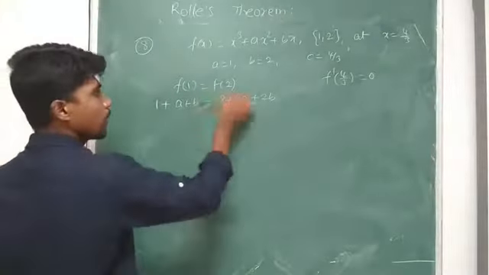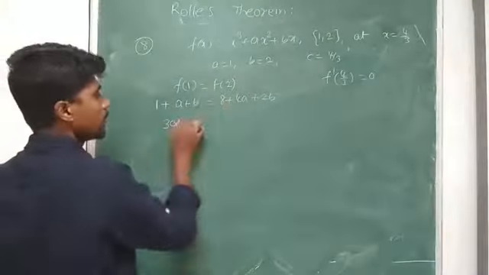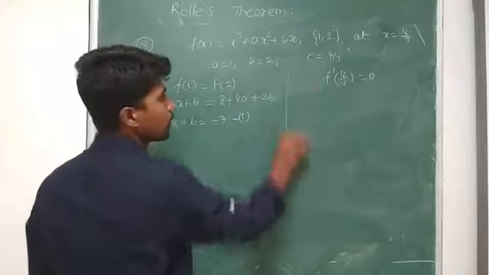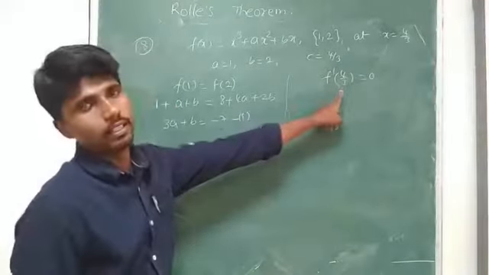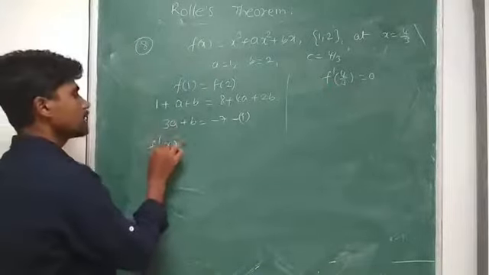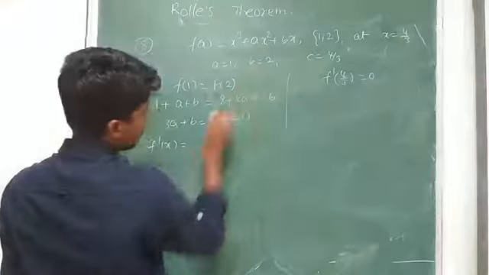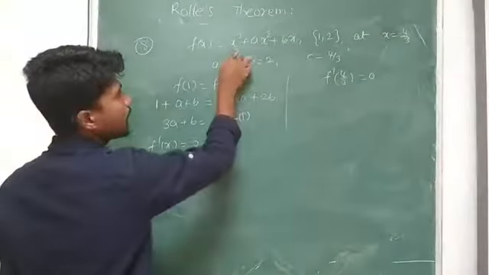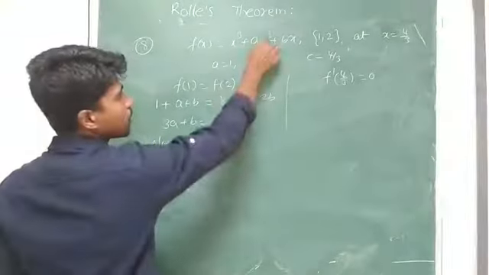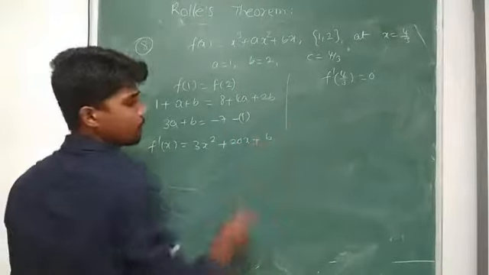Separation: 4a minus a is 3a, 2b minus b is b, 1 minus 8 is minus 7. Take it as equation 1. To find f dash of 4 by 3, we need to find f dash of x. So first find f dash of x. F dash of x is equal to 3x square plus 2ax plus b.